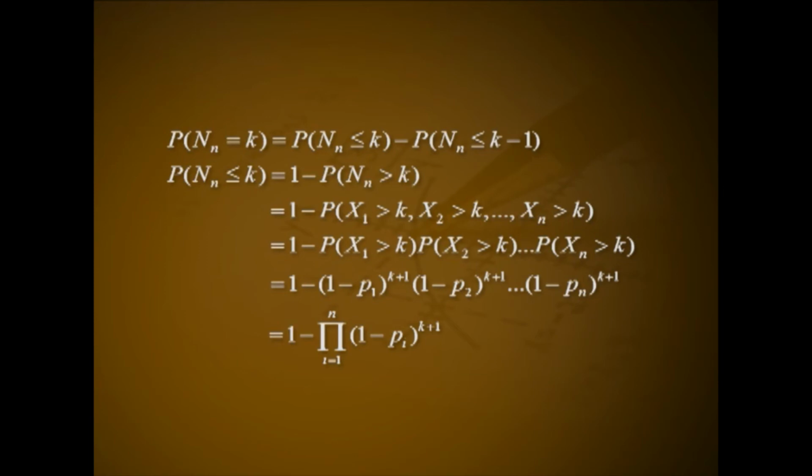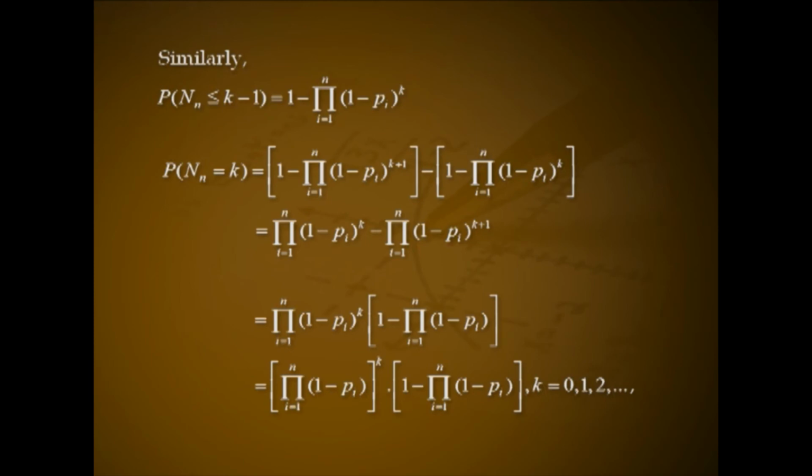Probability of Nn ≤ k, that is 1 minus probability of Nn > k, that is 1 minus probability of X1 > k, X2 > k, etc. Xn > k, that is 1 minus P(X1 > k) · P(X2 > k) etc. · P(Xn > k), that is 1 minus (1 − p1)^(k+1) · (1 − p2)^(k+1) etc. · (1 − pn)^(k+1), that is equal to 1 − Π(i from 1 to n) (1 − pi)^(k+1).